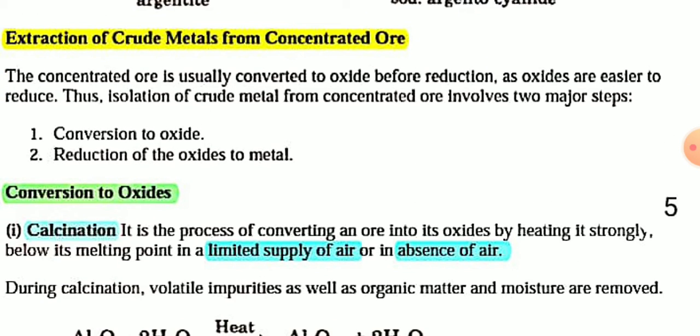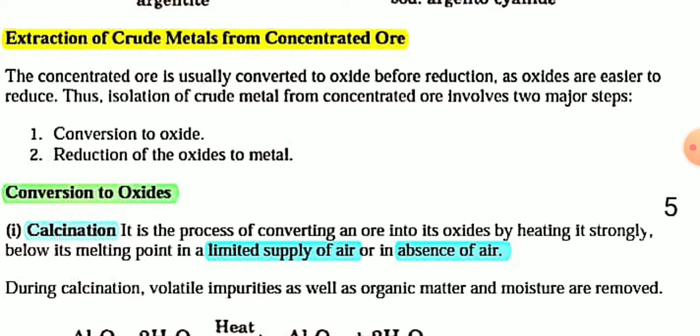Now, extraction of crude metal from concentrated ore. The concentrated ore is usually converted into oxide before reduction, as oxides are easily reduced. So there are two steps in the extraction of crude metal from concentrated ore. First is conversion to metal oxide, and then reduction of the oxide to metal.